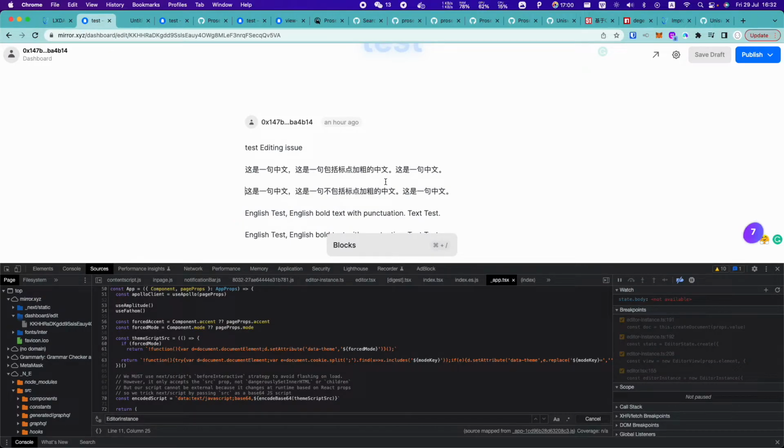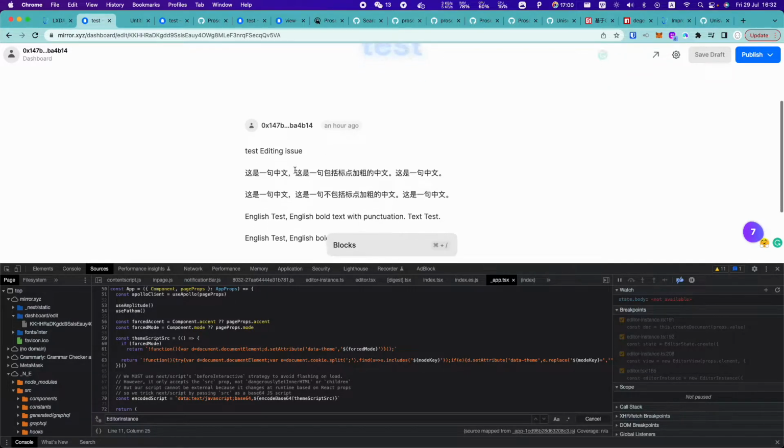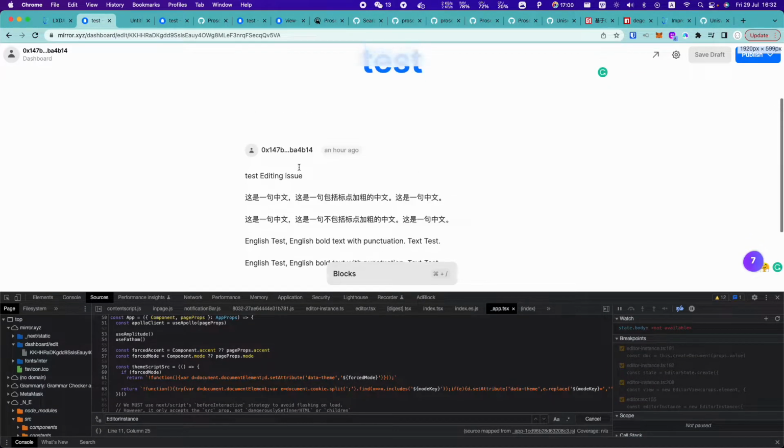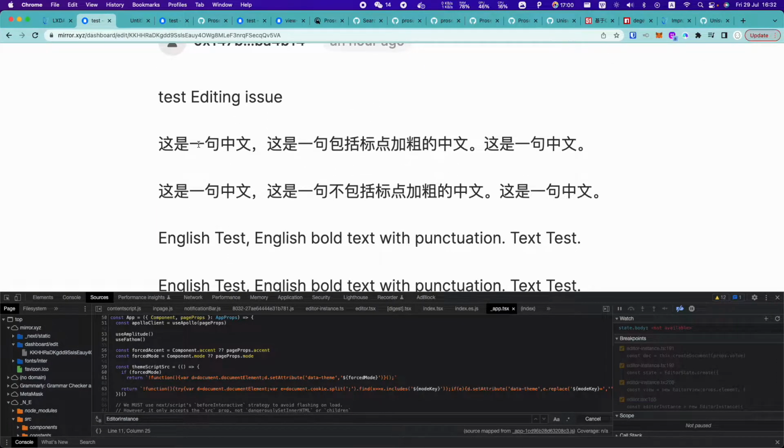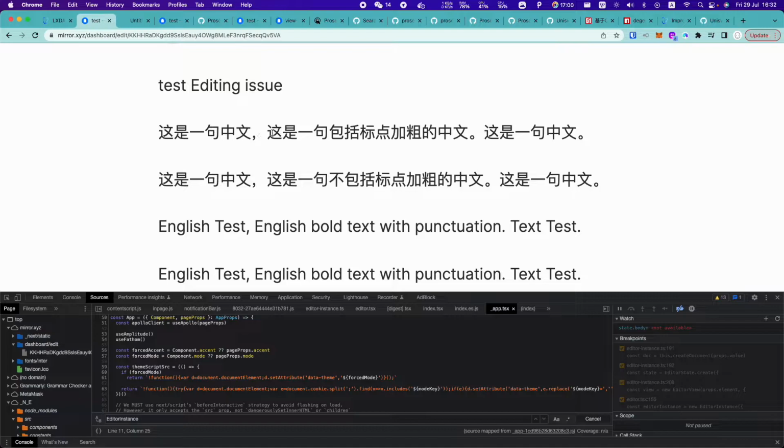So here today I'm gonna show you how to reproduce the issue for Chinese editing. As we can see, there is a text entry, and this is a sentence in Chinese, and here is a Chinese version of period. It's like a punctuation.